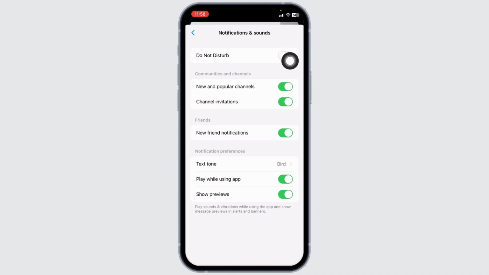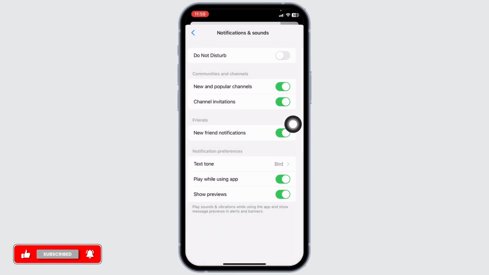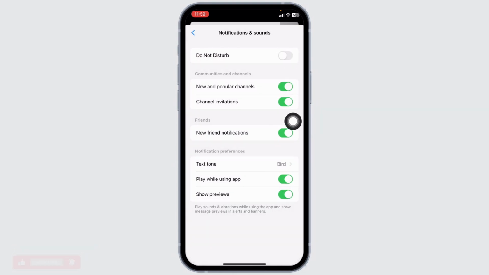Make sure you have toggled off the option of do not disturb. Likewise, make sure you have enabled this option, play while using app. Now open this option, text tone. Now from here you can select the notification sound. After you check the settings, close this.